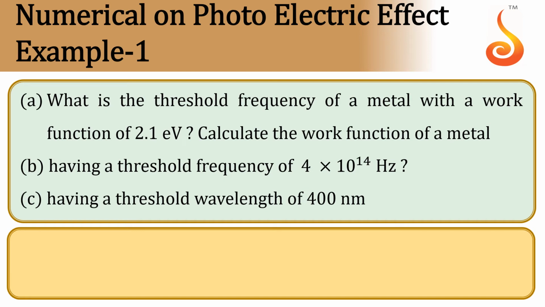Example 1. Option A: What is the threshold frequency of a metal with a work function of 2.1 electron volt? And now we need to calculate the work function of the metal if the threshold frequency is 4 into 10 power 14 Hz and threshold wavelength is 400 nanometer. So let us calculate first the threshold frequency in the first case.